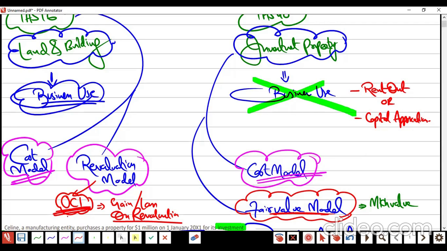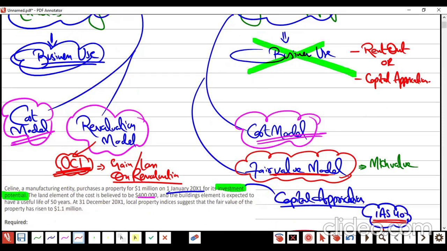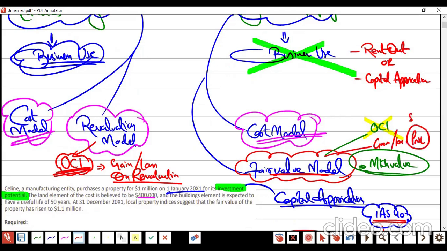But ma'am, excuse me. IAS 40 fair value model, there is no OCI. We will not care about OCI. The gain or loss will be part of profit and loss, SOCI. Here is equity and OCI, no?